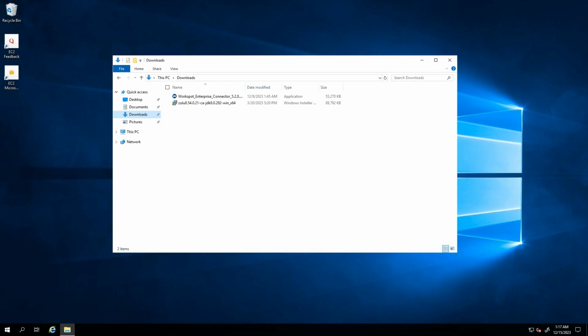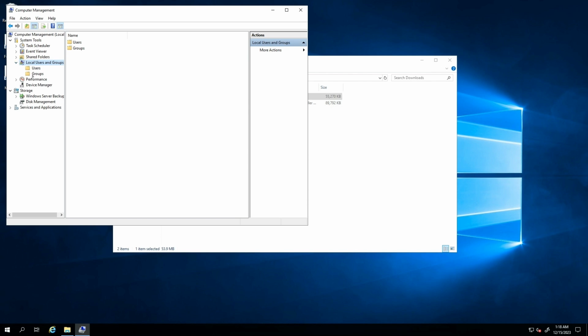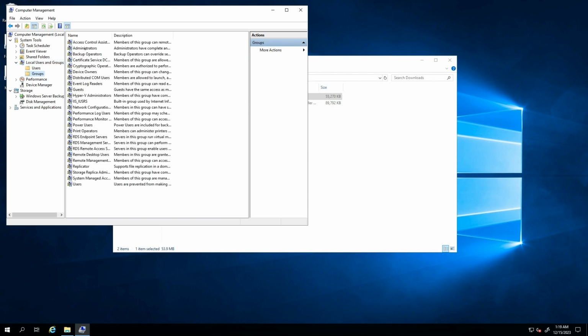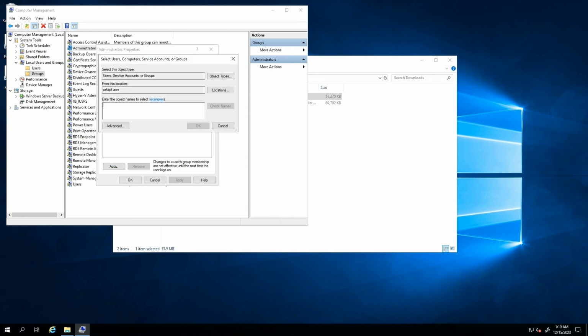Now log in to your Windows Server machine that is domain joined. First, add your Enterprise Connector service account to local admin of your Windows Server machine. Right-click, then select Computer Management. Under Local Users and Groups, click on Groups. Double-click on Administrators. Click Add and enter your service account.